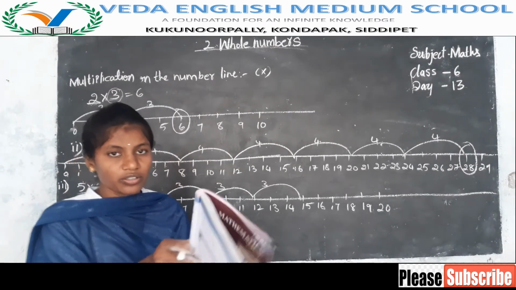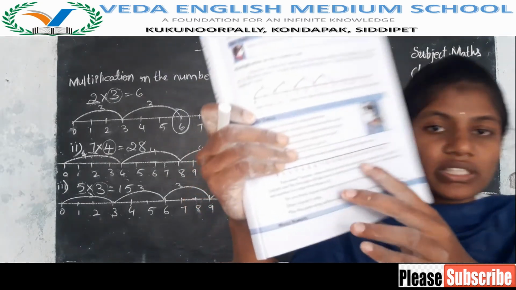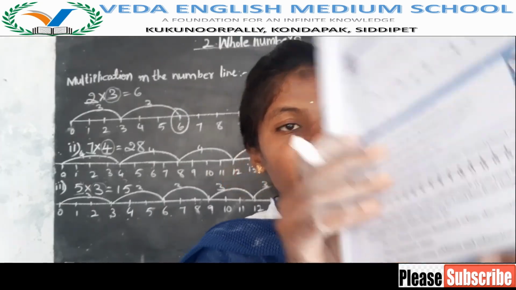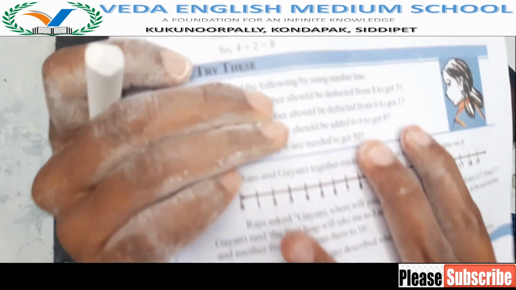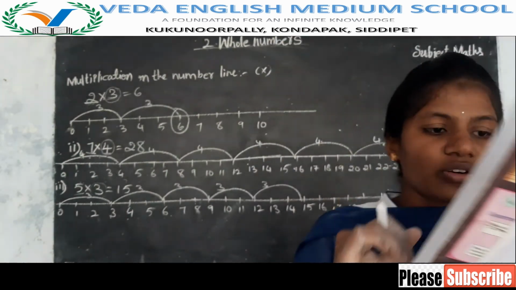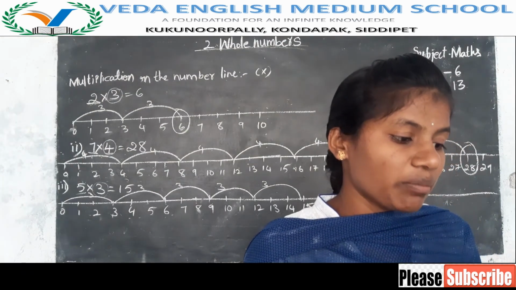Now in your textbook, you have to do this. See here, on page number 17. On page number 17 you have to do this. Complete it here only and send it to me. Send this picture only to me. Find the following by using the number line.